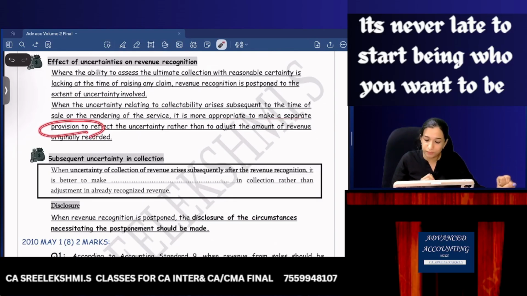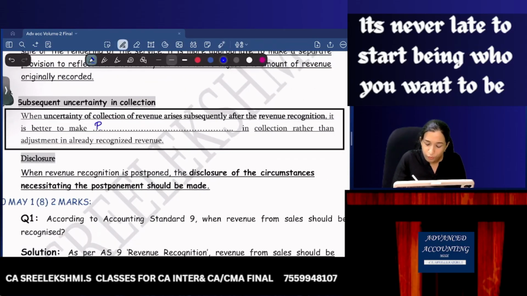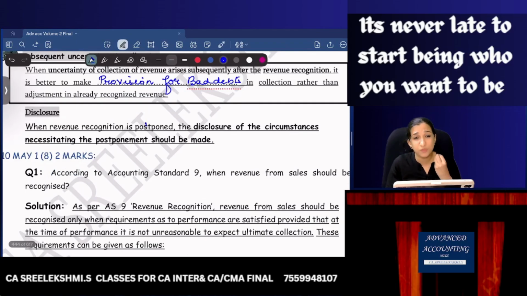Then you create a provision for bad debts in collection rather than adjustment in already recognized revenue. What are the disclosures? When there is an uncertainty and revenue recognition is postponed, then disclosure is required.